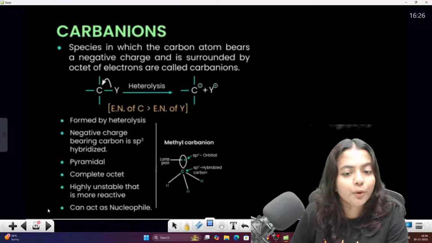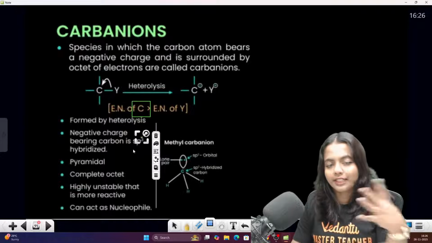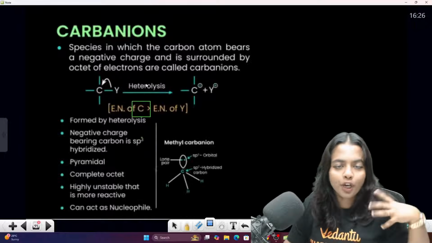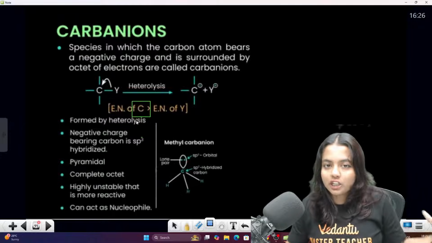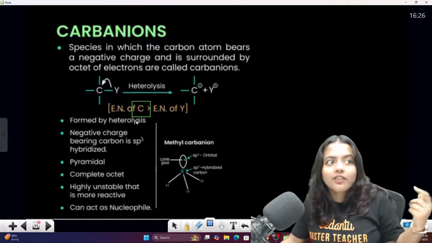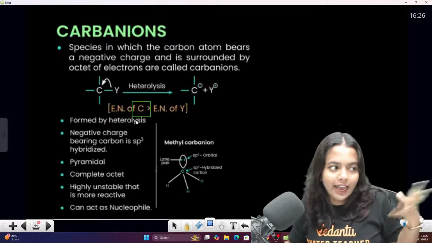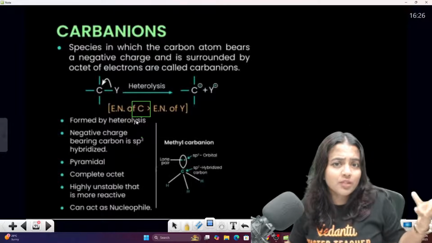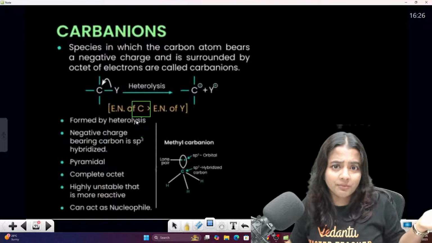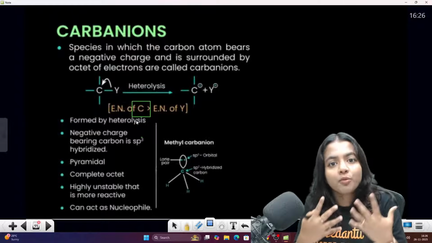Carbanion சொல்றது எப்படி இருக்கும்? See, if that particular electronegativity of the carbon is greater than the element it is attached to, இப்போ என்கூட இன்னொருத்தர் இருக்காங்க, இன்னொருத்தருக்கு நல்லா ஸ்ட்ரென்த்தா இருக்கு, எனக்கு அவங்ககிட்ட இருந்து வாங்க முடியாது, maybe அவன் என்கிட்ட இருந்து வாங்கிடுவான். So that is like the species which the carbon will be having more electronegativity.